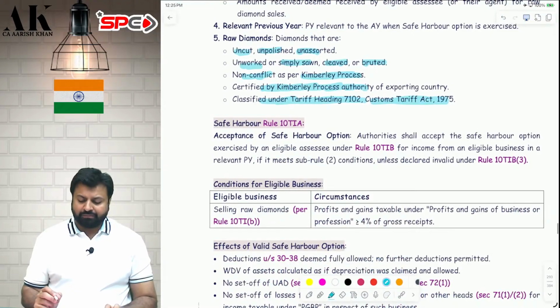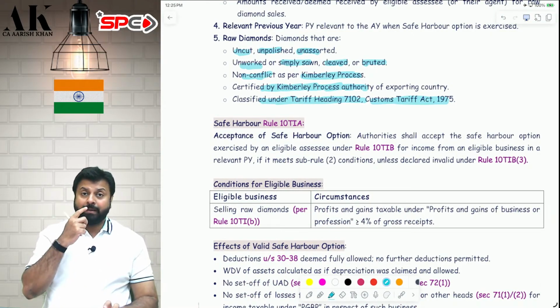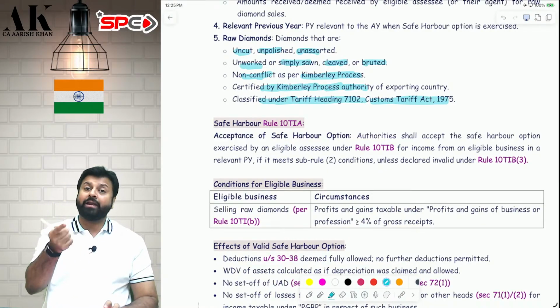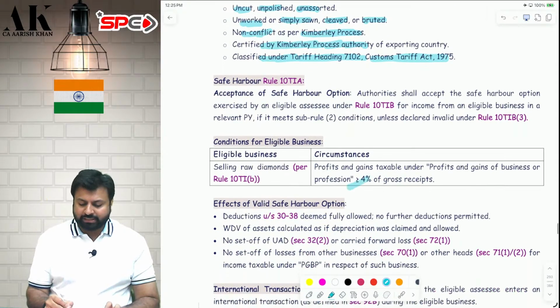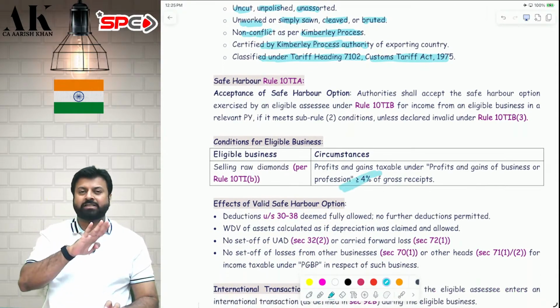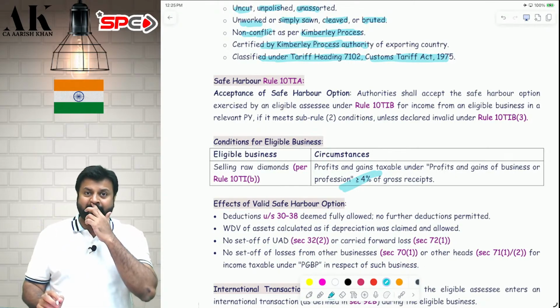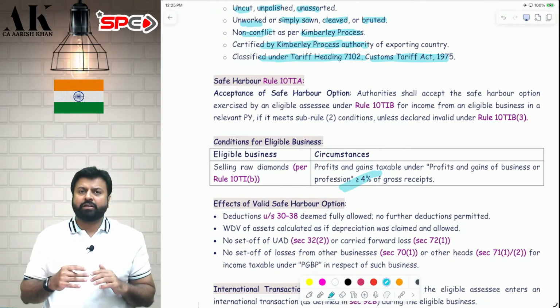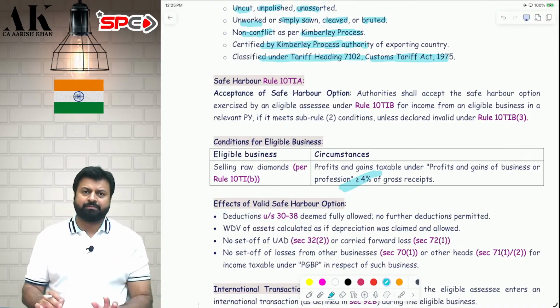You have to make an application. Once you make an application, it is applicable for whom? Foreign company who is doing what? Selling raw diamonds, not displaying raw diamonds. Selling. Where? In special notified zone. Not everywhere in the entire country. So they can show their safe harbor as 4%. 4% of the gross receipt will be considered to be as their safe harbor. If they show more than 4%, we will accept. If they show less than 4%, we will not accept. At least 4% you have to show of your gross receipt as your profit.